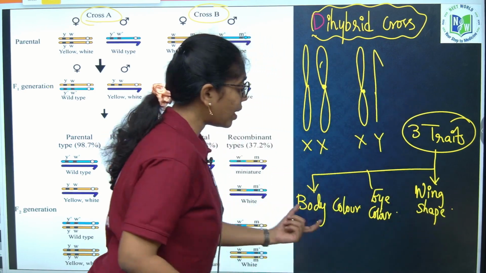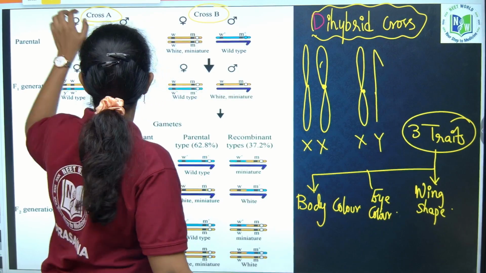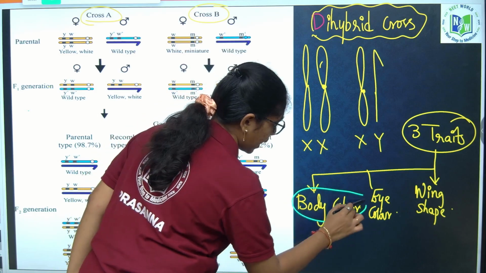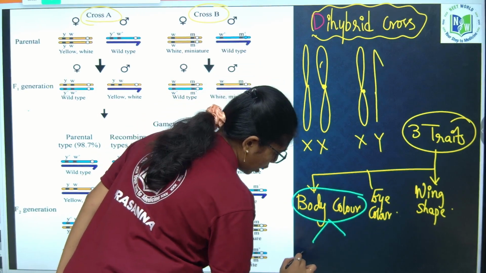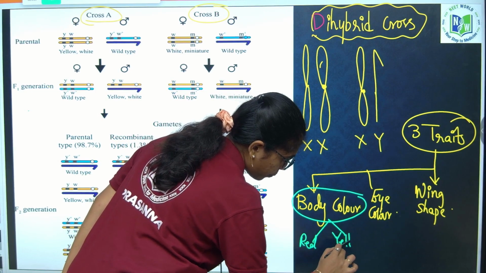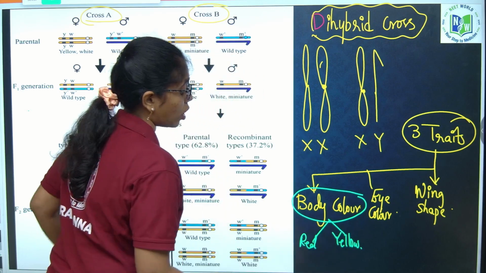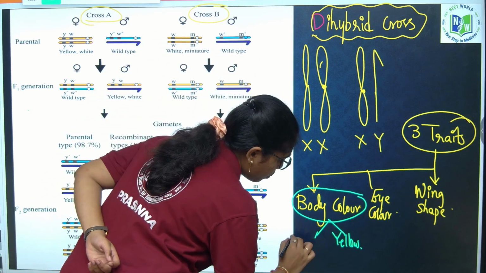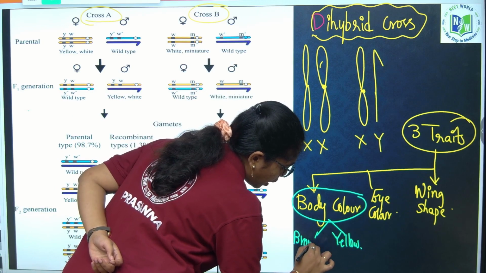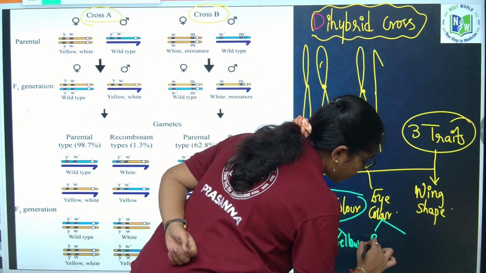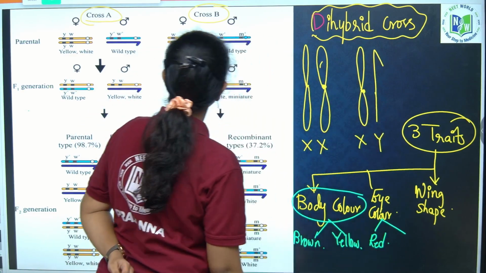So first, if you consider body color, it can be brown and yellow. It can be what? Brown and yellow. If you take eye color, it can be red and white.